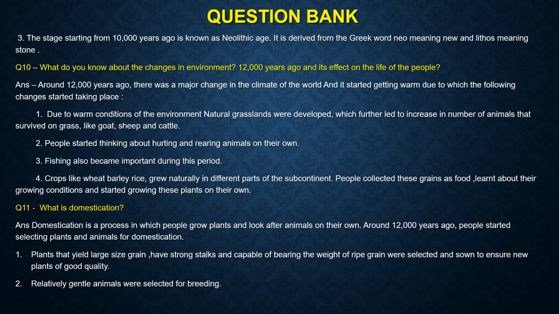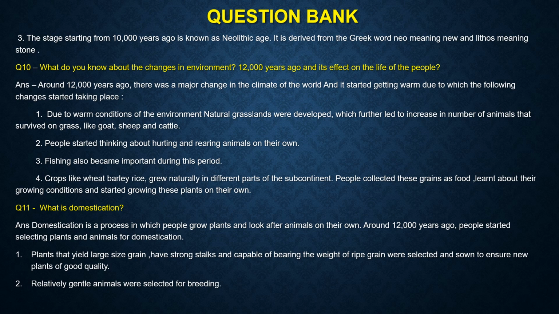Question number 10. What do you know about the changes in the environment 12,000 years ago and its effect on the life of the people? Answer. Around 12,000 years ago, there was a major change in the climate of the world and it started getting warm, due to which the following changes started taking place. First, due to warm conditions,